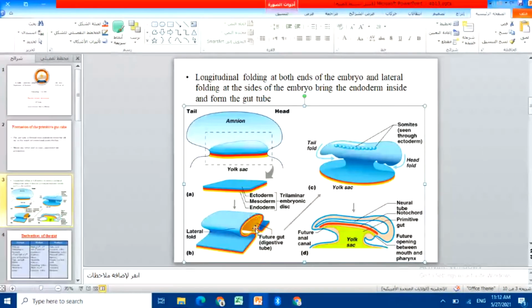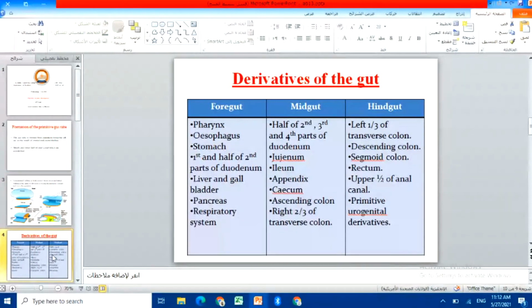So the yolk sac that's going inside will also bring the endoderm to the inside, and we will have a gut that we call the future gut or primitive gut tube, which will be the future digestive tube. So look here, this is the future canal, and this is the future opening between the mouth and pharynx. So it will form the gut itself inside the embryo body at this time. Look, the gut will divide into 3 parts that we call foregut, midgut, and hindgut.